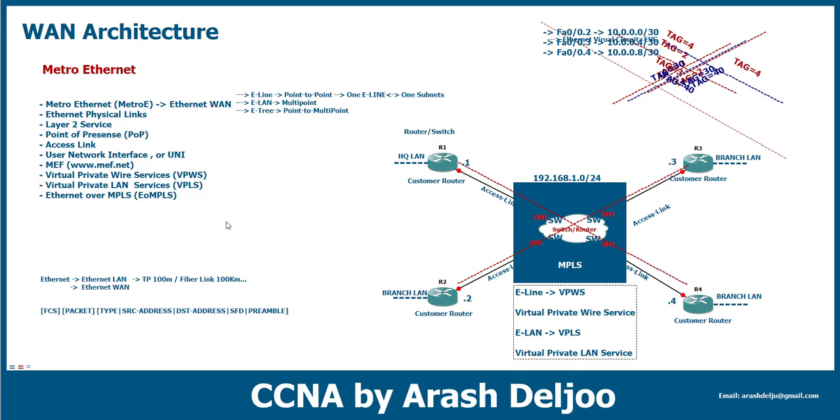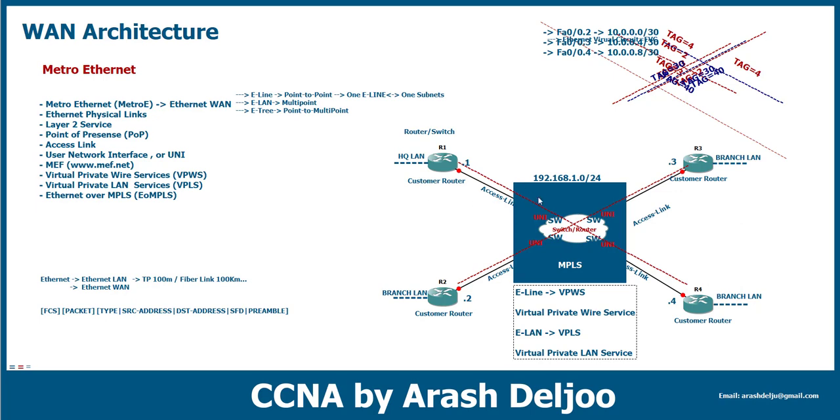That's it, EoMPLS. These terms, and some other terms such as the EVC, are created by the MEF. MEF is the organization, or institute, that works on the features of Metro Ethernet, and as you can see, this is the abbreviation of Metro Ethernet Forum. Okay. Very good. Until now, we have learned about point-to-point Ethernet WAN services and also multipoint WAN services, E-Line and E-LAN.